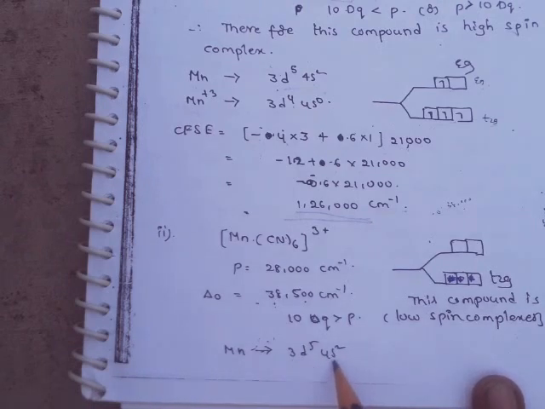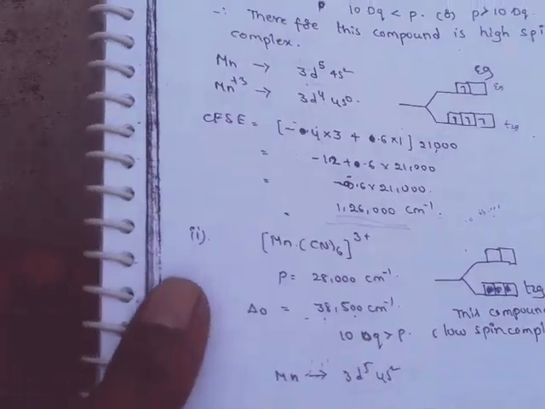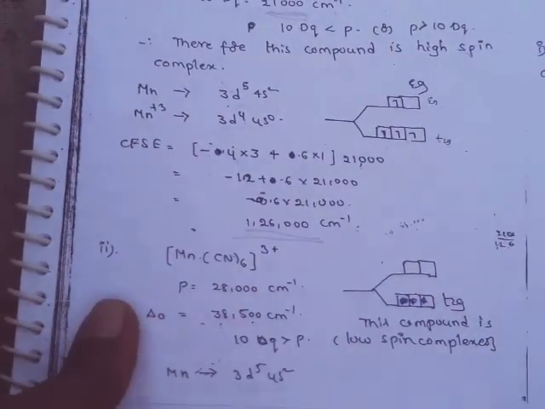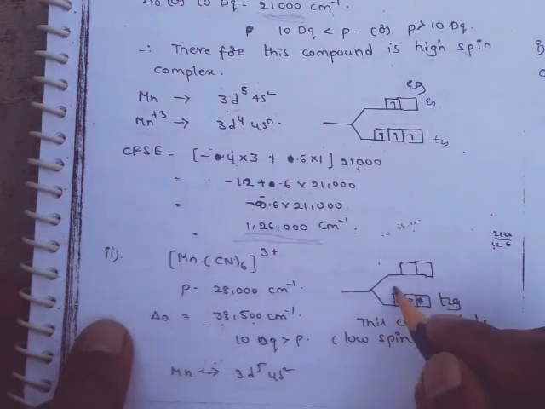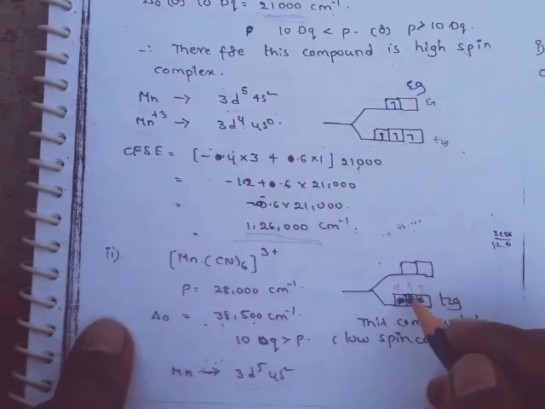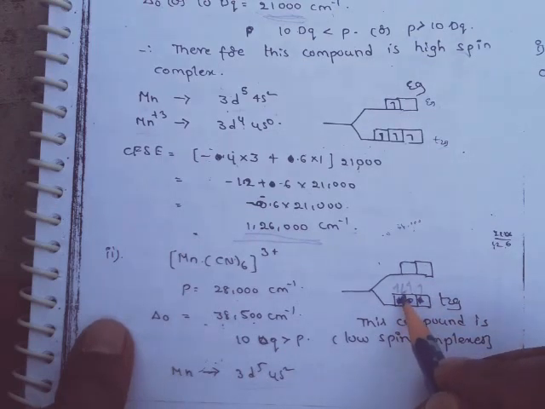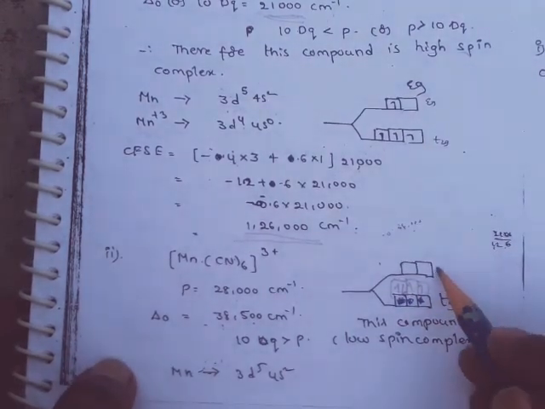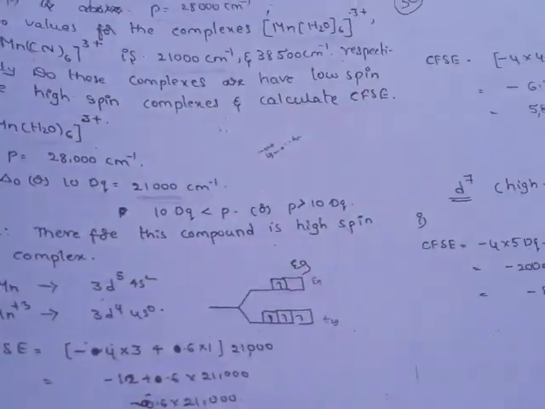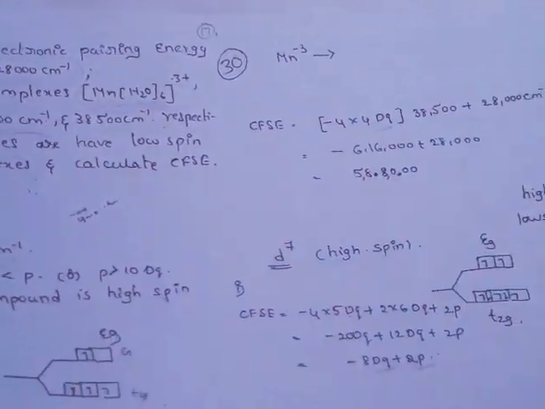So manganese outermost electronic configuration 3d5 4s2. With this electron filling, how does pairing up take place? In 3d4, 1, 2, 3 electrons and another electron enters into the T2g orbitals to pair up. Why? Because they are strong field complexes. There is no electron in the Eg orbital.